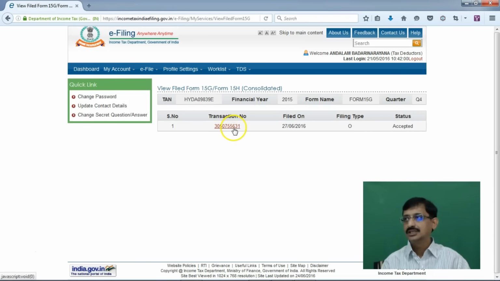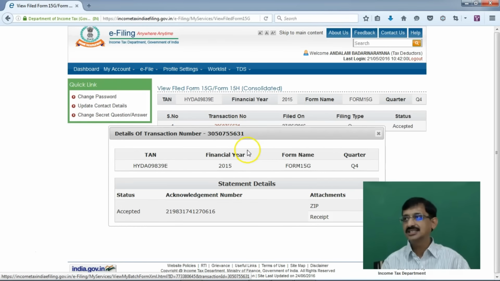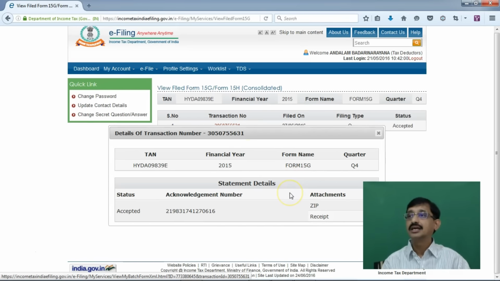Friends, you can click on this transaction ID, and therein an acknowledgement number has been generated and allotted to this filing. There is also a zip file as attachment, that is the file which we have uploaded, and there is something called receipt.